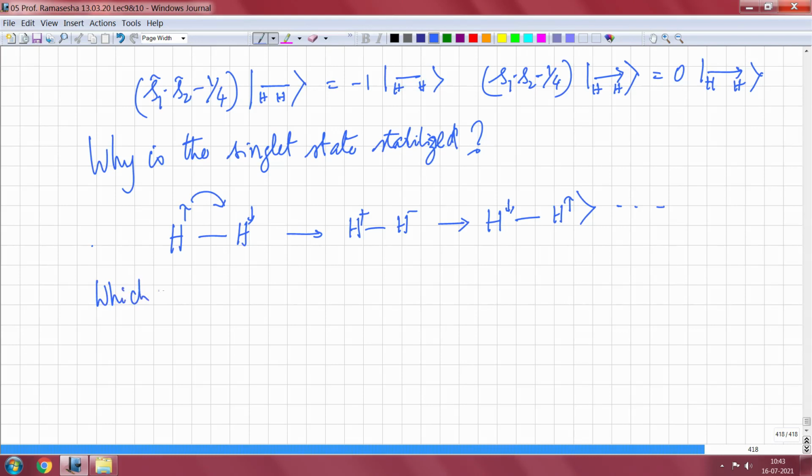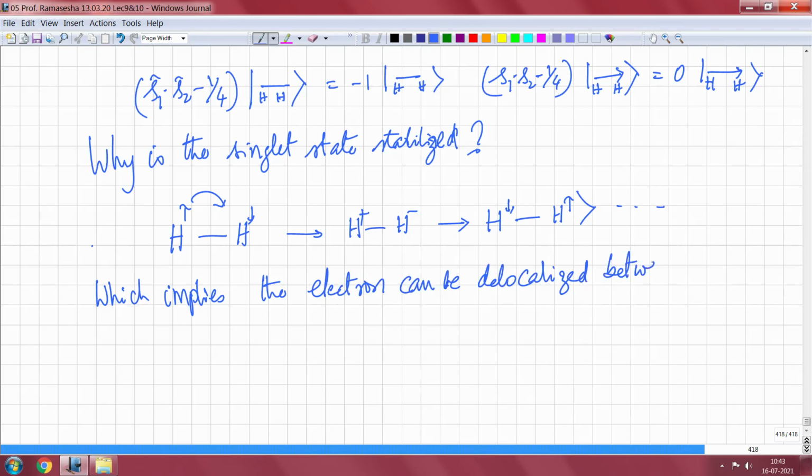Which implies that the electron can be delocalized between the two sites.